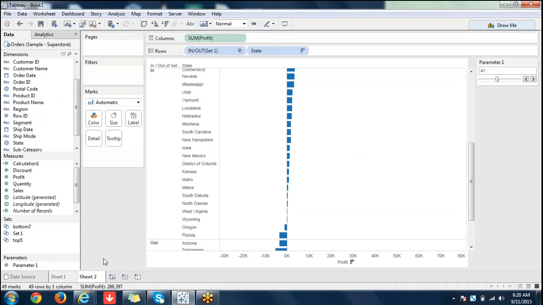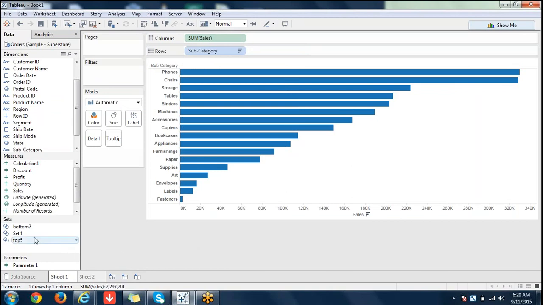For example, if there is a situation, here we have created top 5 and bottom 7. What if you want to see bottom 5 and top 5 in a single chart? For example, you want to see both top 5 and bottom 7.